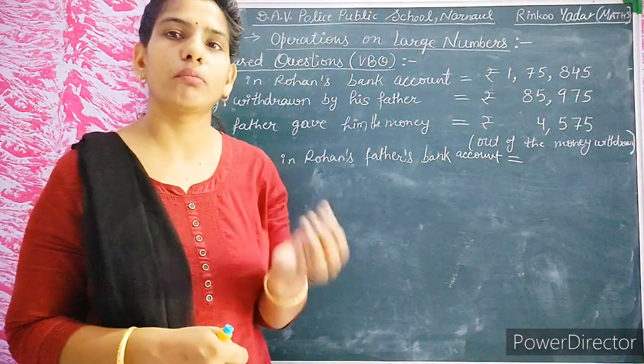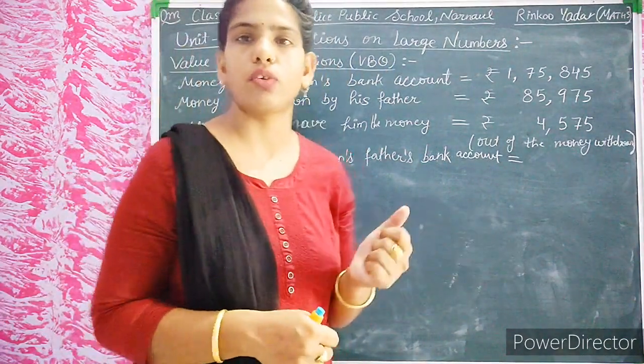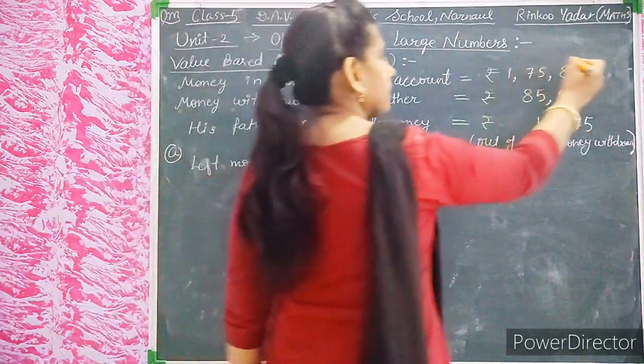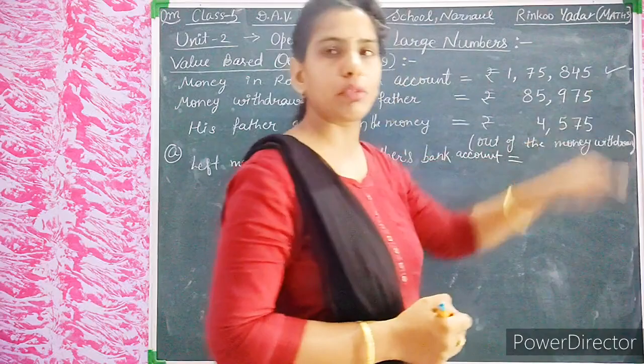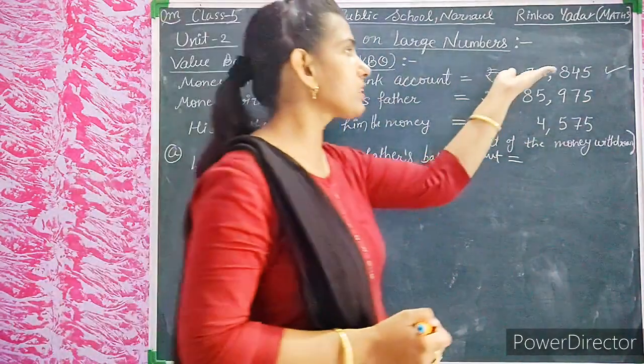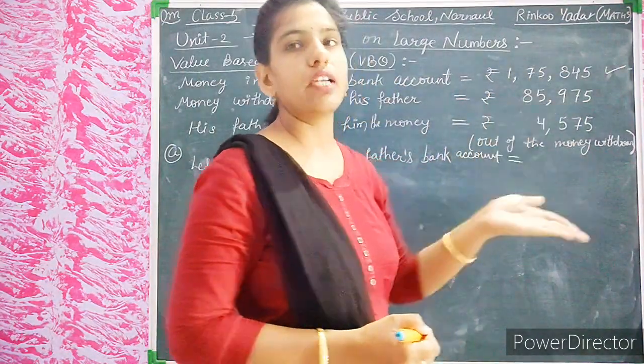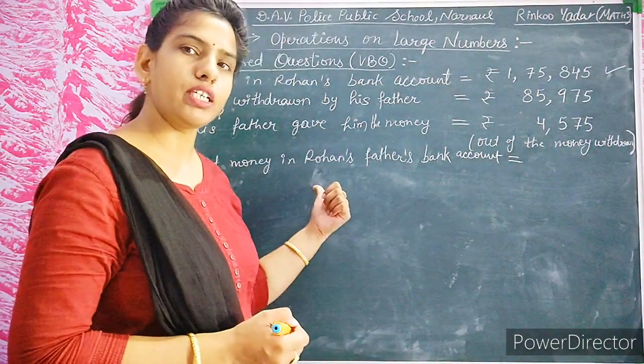This is the total money in his bank account, and he withdrew this money. It means we will subtract both numbers, then we will get the left money.